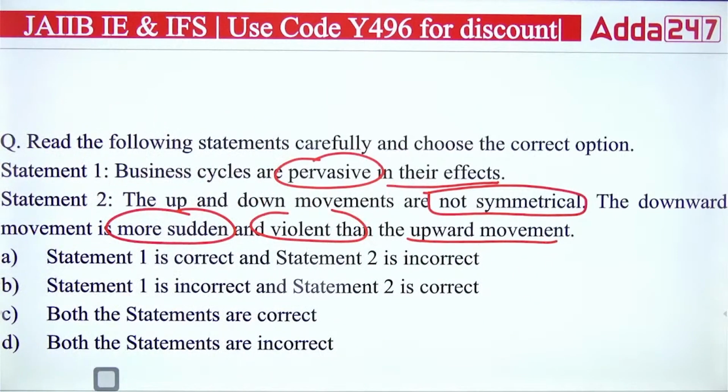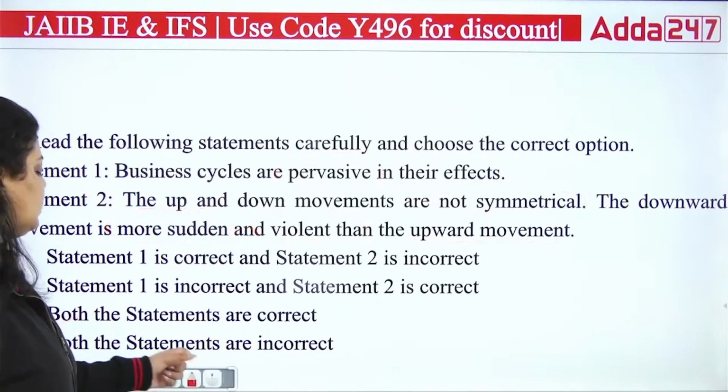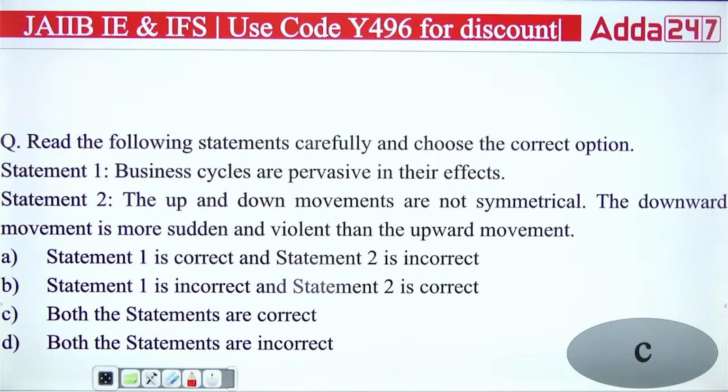So there are two statements. First says business cycle impact is very pervasive. Second says the up and down movements are not symmetrical, and the downward movement is more sudden and violent than the upward movement. Is it true? The answer is that both the statements are true here. So the right answer for this question is option C. Both the statements are true.